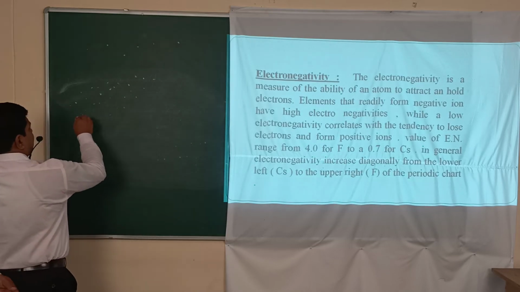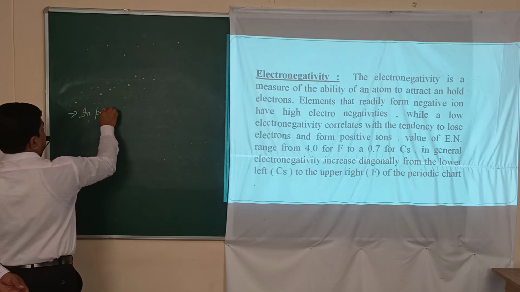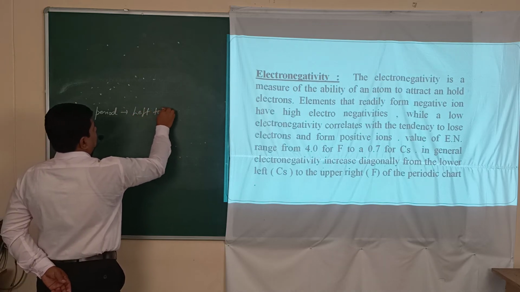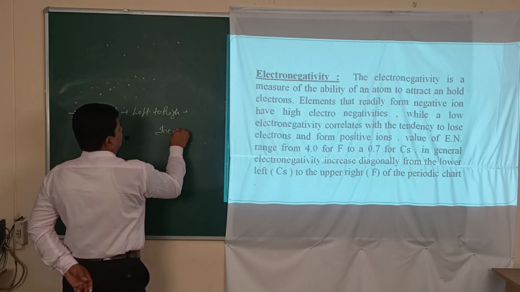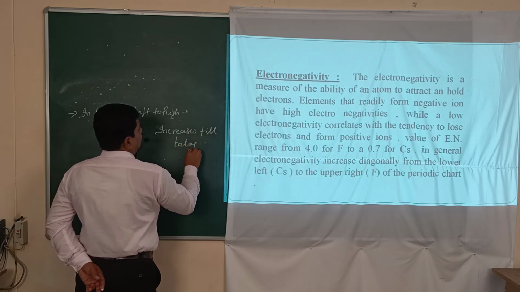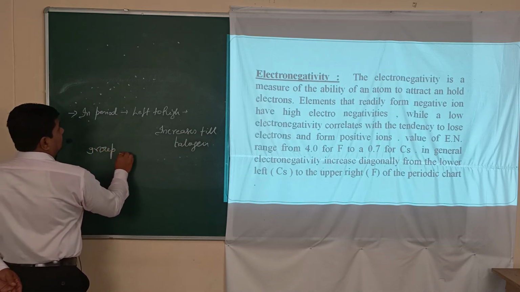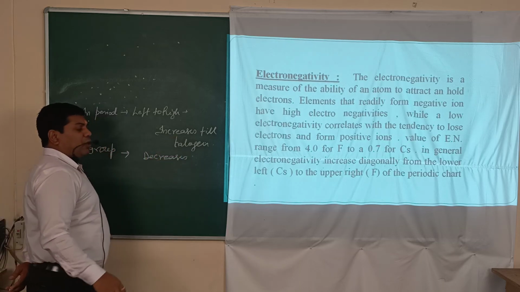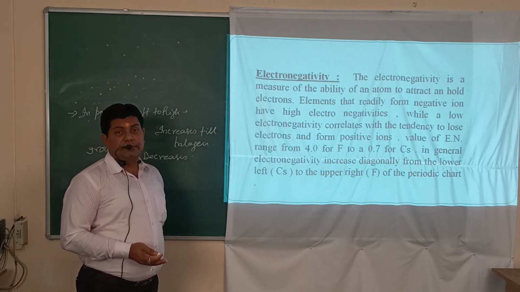The variation of electronegativity is that in a period, left to right, it increases till halogen, and in a group, electronegativity decreases, because the value of electronegativity also depends on atomic size.